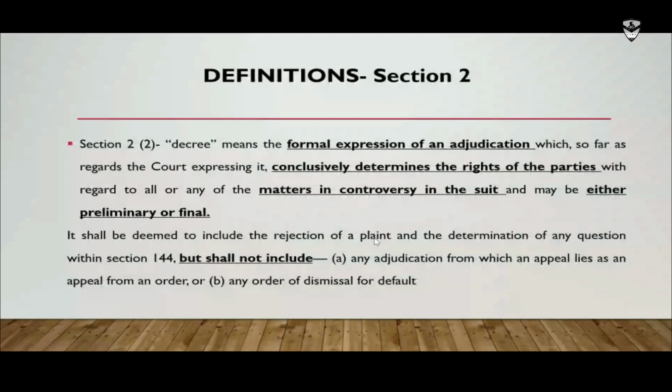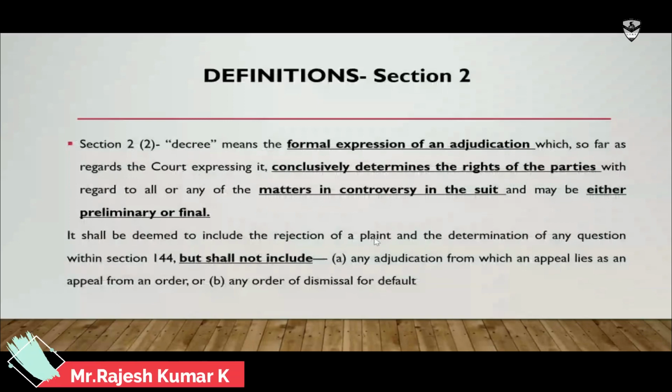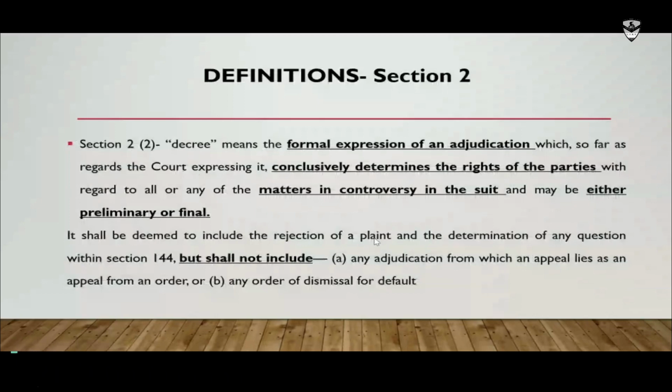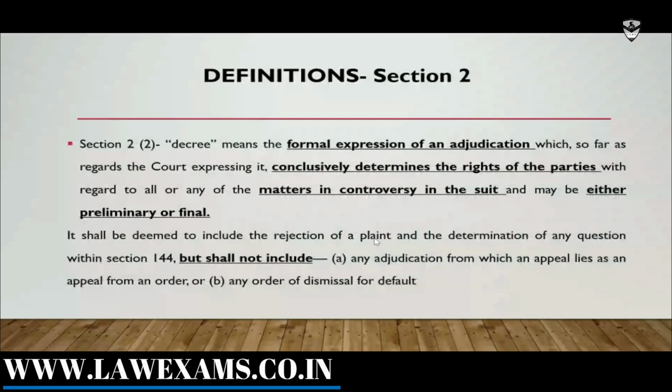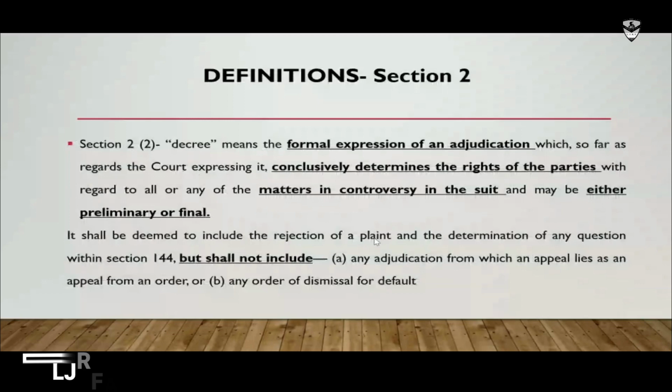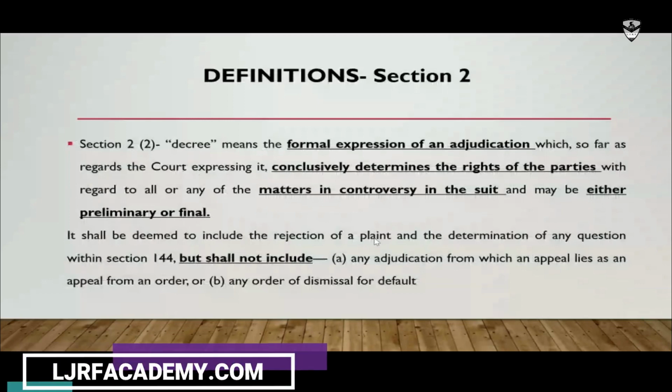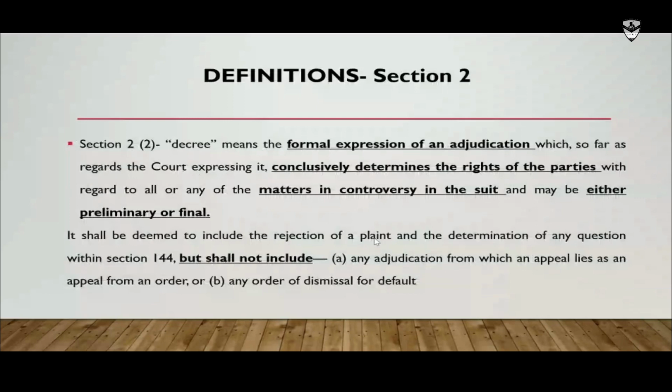And then again, the definition moves further, telling that it shall be deemed to include the rejection of a plaint. If you see, the definition says the decree can include the rejection of a plaint and also the determination of any question within section 144. What is section 144? It is restitution of suit. That also I would be explaining. So it again says it can be either preliminary or final, and it can include rejection of a plaint and the determination of any question under section 144.